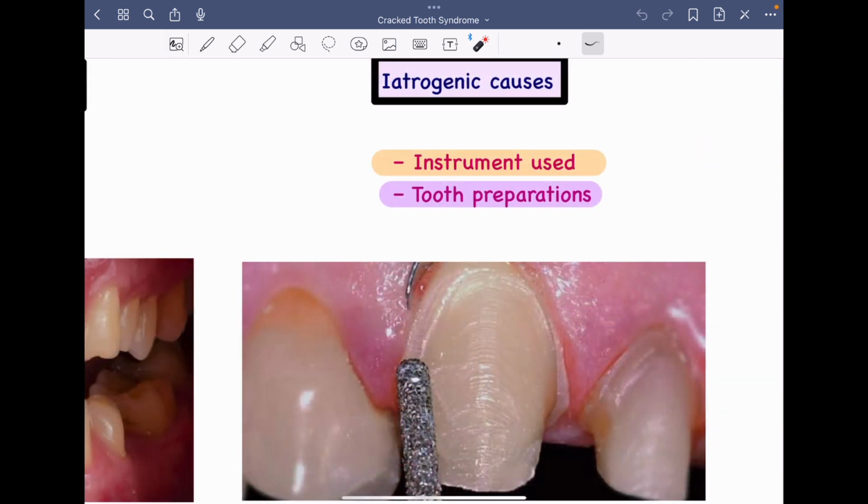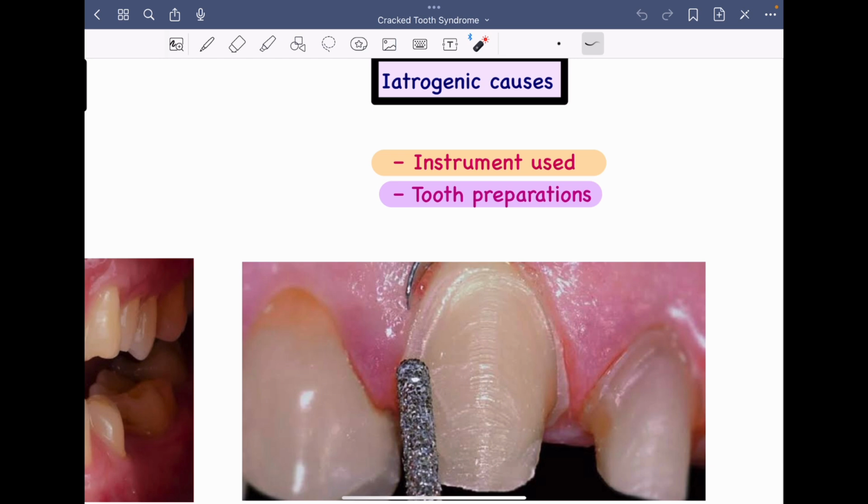Moving on to the iatrogenic causes. Under this, first we can study procedures which are frequently used in restorative dentistry. In cases of restoration, particularly class 2 restoration, we use matrix bands. Over tightening of these matrix bands or clamps can lead to formation of micro cracks. Then improper carving as well as ill fitted fillings, the fillings which are not in harmony with the occlusal anatomy, can lead to formation of micro cracks.